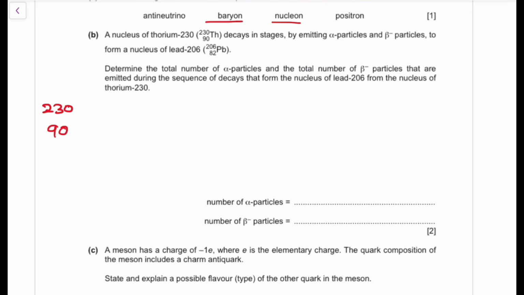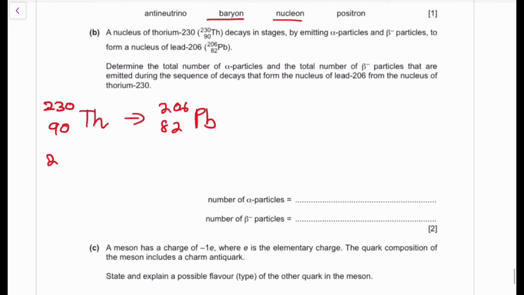Okay, and then we're going to have TH. Then that's going to give us 206. Then we're going to have 82 and PB. So what I'm going to do is subtract 230 and 206 and see how many alpha particles I have actually lost.